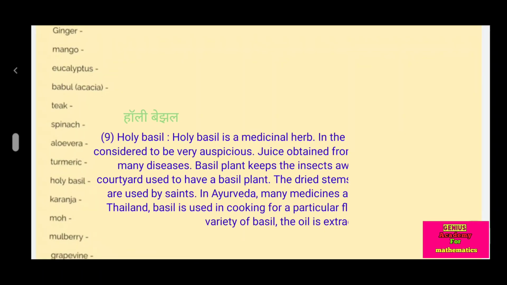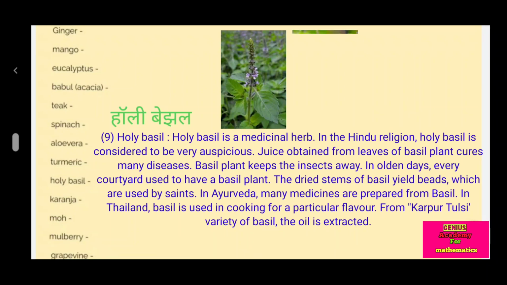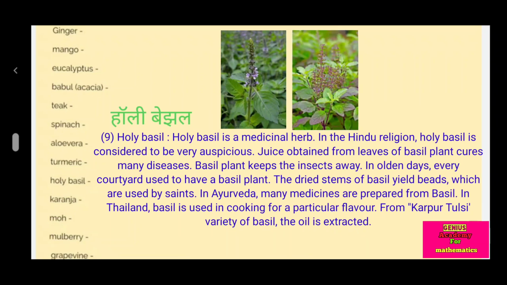Holy basil. Holy basil is a medicinal herb. In the Hindu religion, holy basil is considered very auspicious. Juice obtained from leaves of the basil plant cures many diseases. The basil plant keeps insects away. In olden days, every courtyard used to have a basil plant. The dried stem of basil yields beads, which are used by saints. In Ayurveda, many medicines are prepared from basil. In Thailand, basil is used in cooking for a particular flavor. From the Karpur Tulsi variety of basil, oil is extracted.